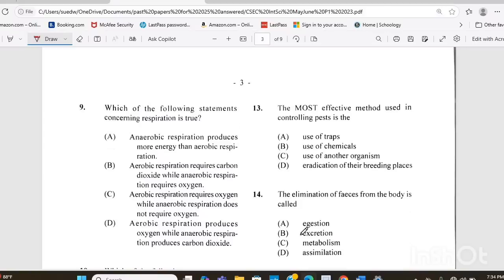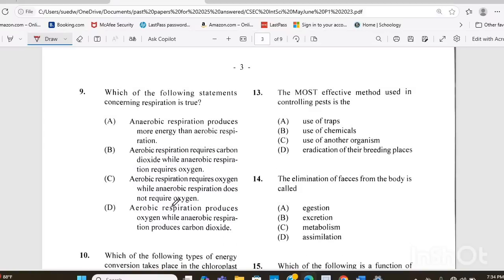Number 9. Which of the following statements concerning respiration is true? A. Anaerobic respiration produces more energy than aerobic respiration. B. Aerobic respiration requires carbon dioxide, while anaerobic respiration requires oxygen.